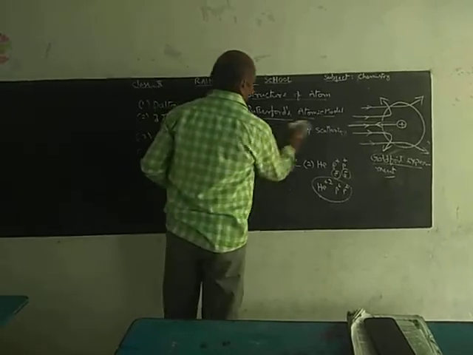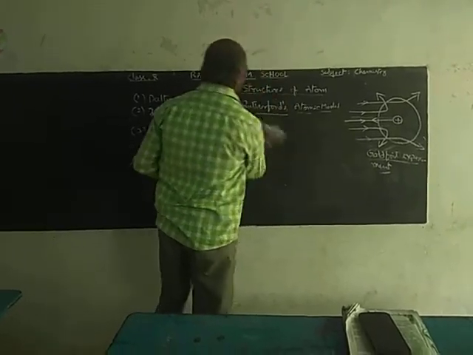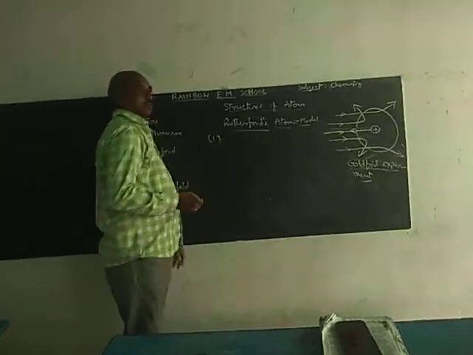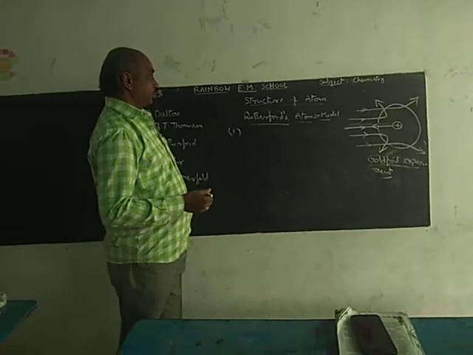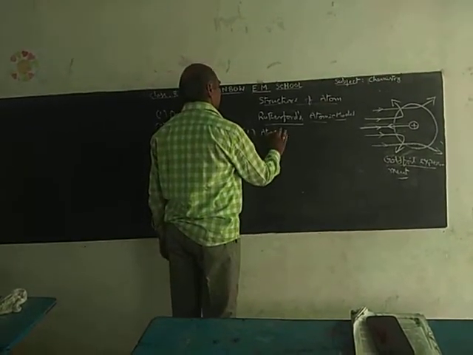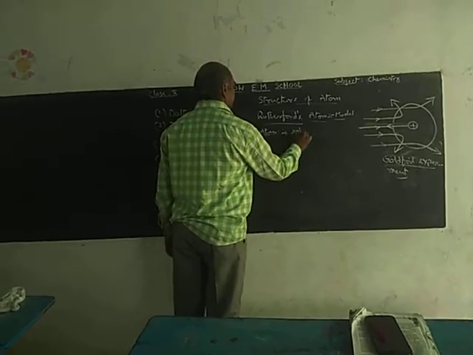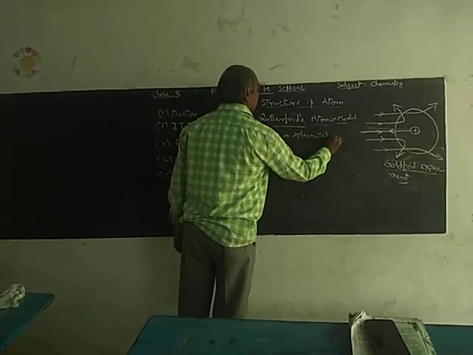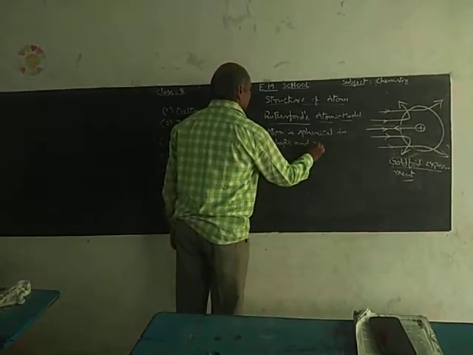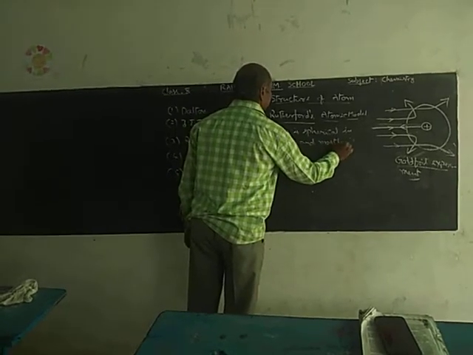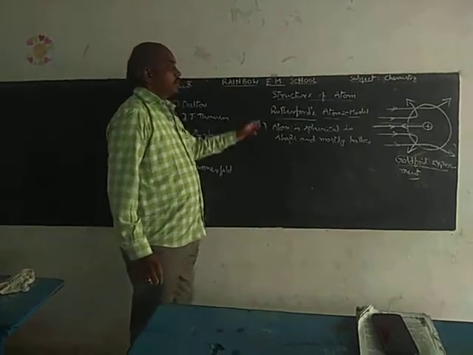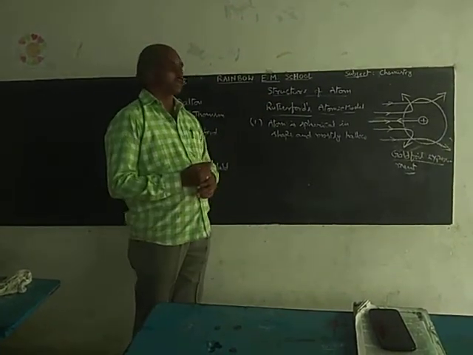What is the atomic model? Based on this gold foil experiment, he proposed the atomic model with important postulates. The first one is, the atom is spherical in shape and mostly hollow. The atom is spherical in shape and mostly hollow.